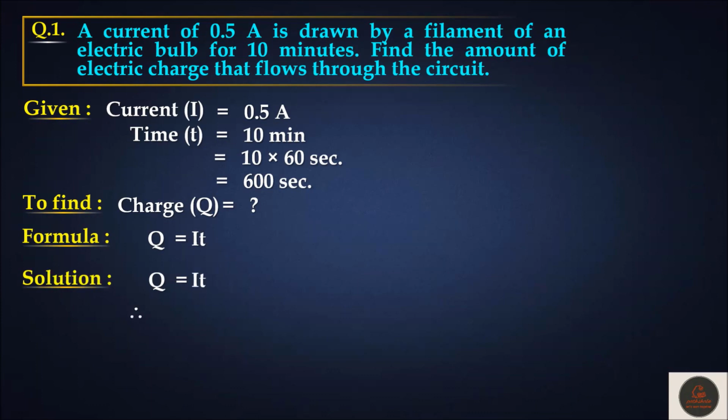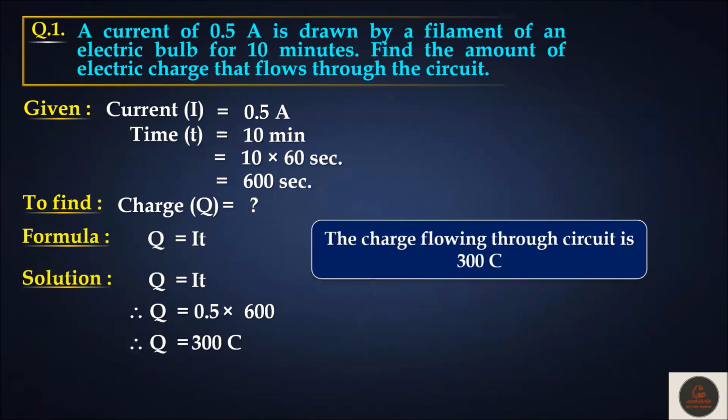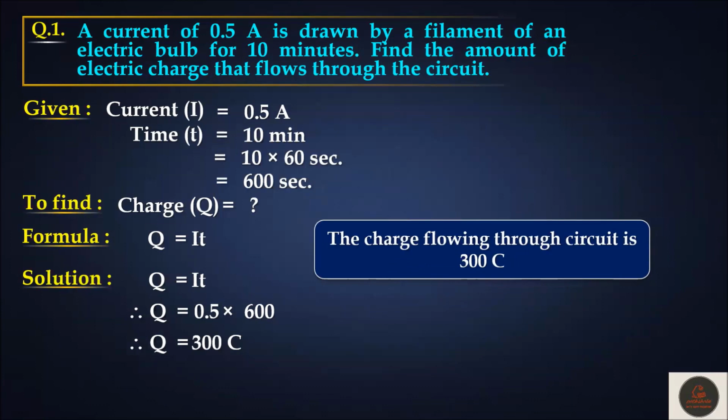Solution. I value is given 0.5 and T is 600. So multiply 0.5 and 600, you will get 300 and unit of charge is Coulomb. So 300 Coulomb is going to be the answer. The charge flowing through the circuit is 300 Coulomb.